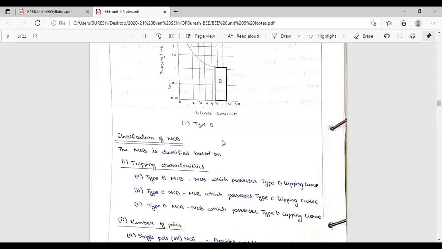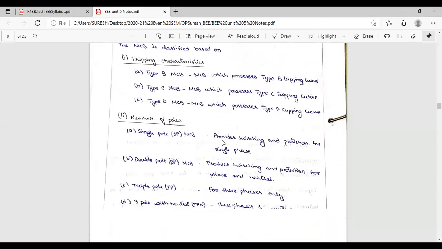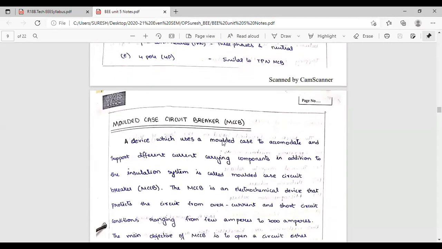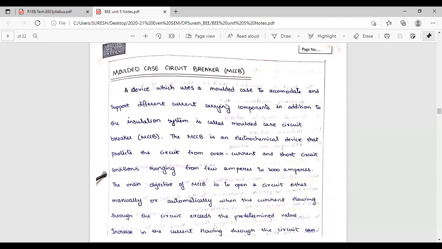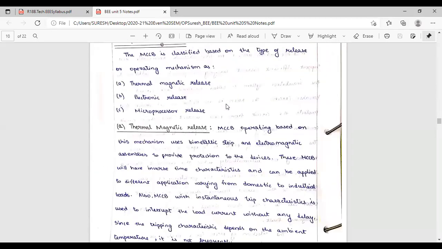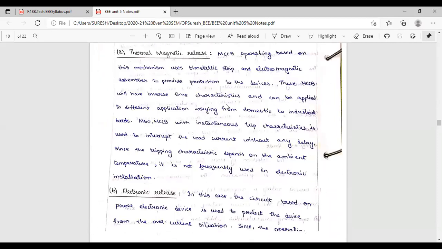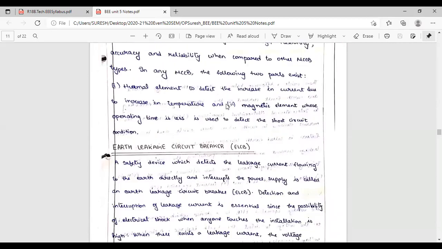So in today's class, we have seen MCB, type B, type C, type D. In the next class, we will see MCCB, and we will see ELCB also, earth leakage circuit breaker. Any doubt in MCB?